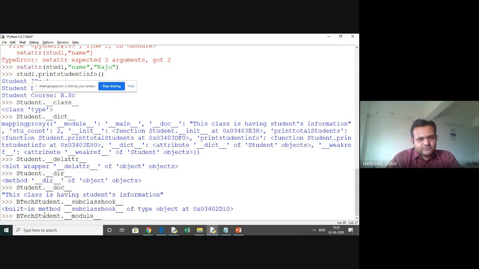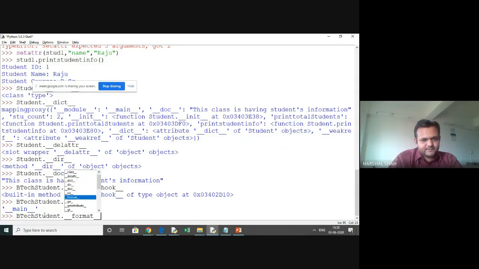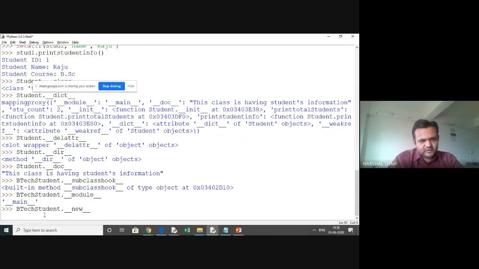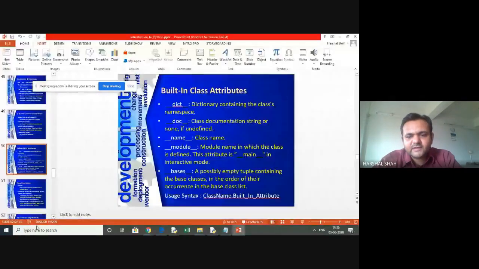You have a module which will give you that main, it is having this, and the last operation is that we need to have that. What is the base? That is not here. Is it something new? You can have a built-in new method if it is. All right, the bases will be there, but it will give you the attributes.